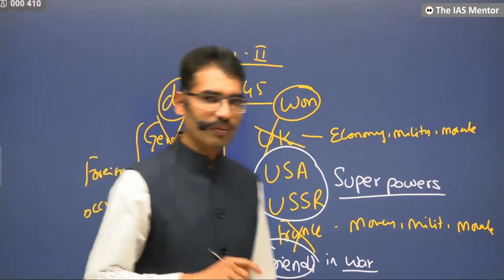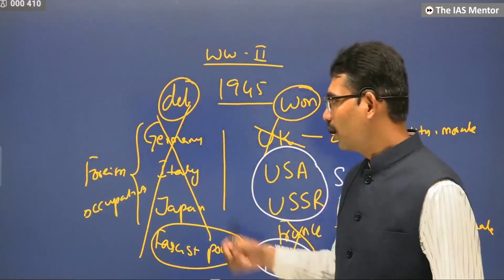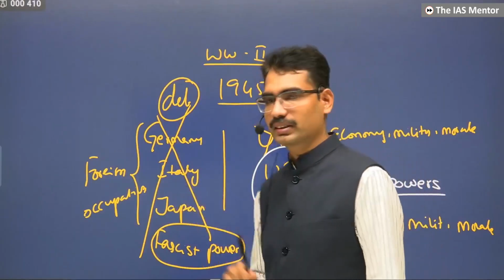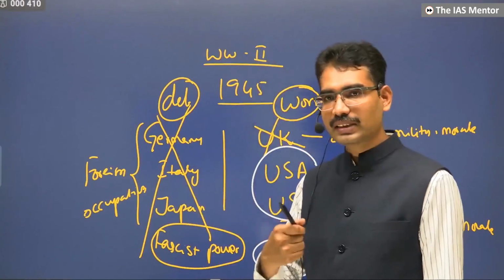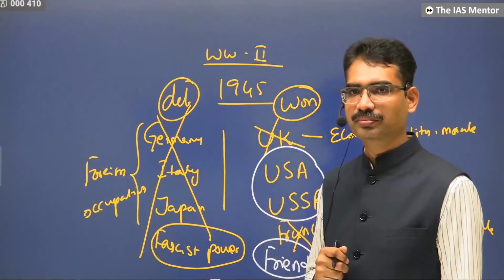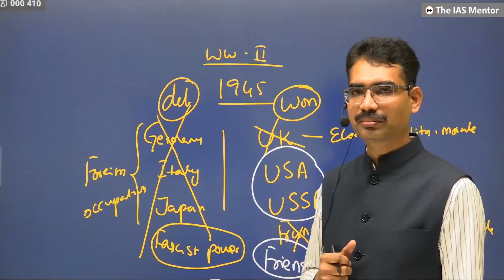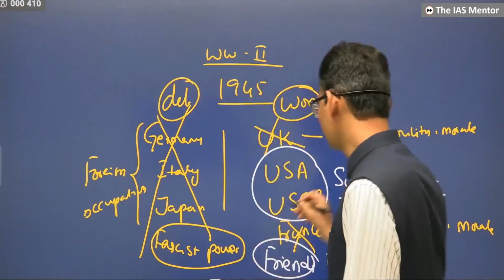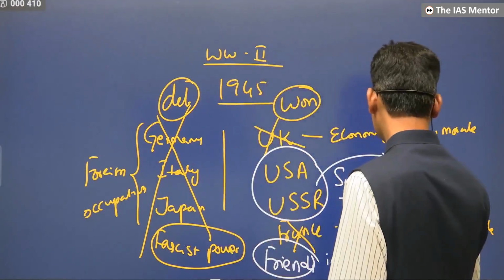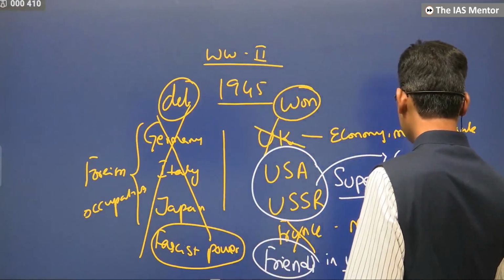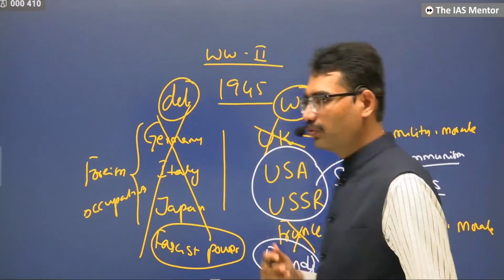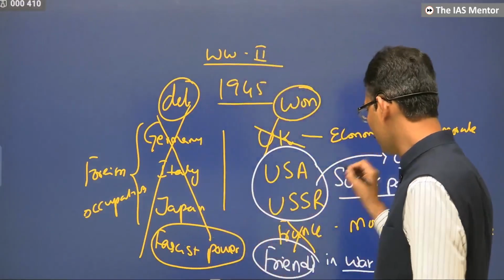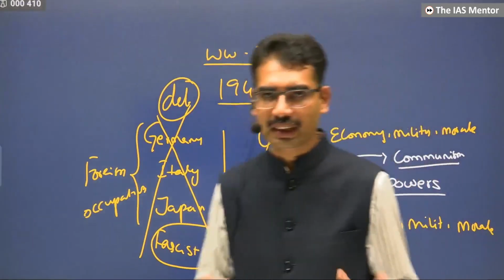But before World War II, one of the reasons for the rise of fascist leaders in these countries was the appeasement policy, the fear of communism. Who is the leader of communism? USSR. That means before the Second World War, there was already some kind of friction between communism and other countries.